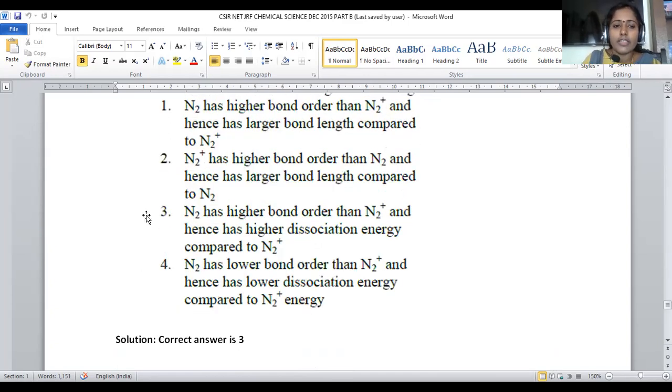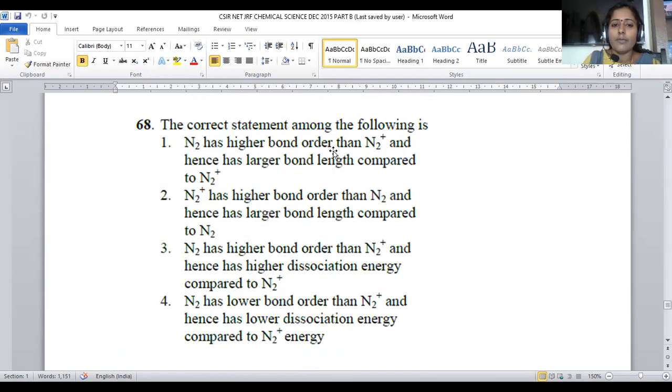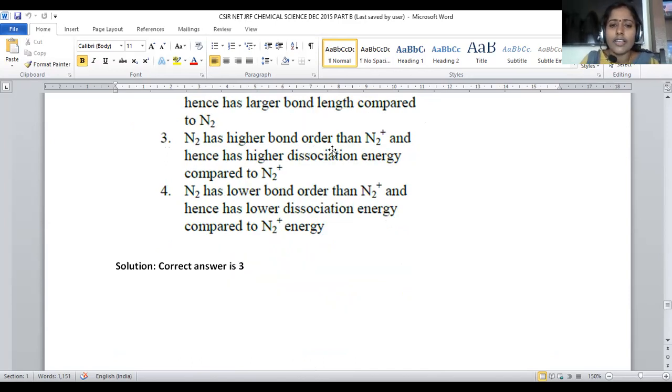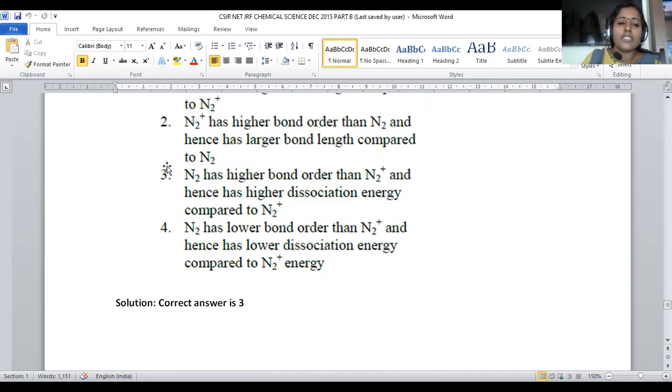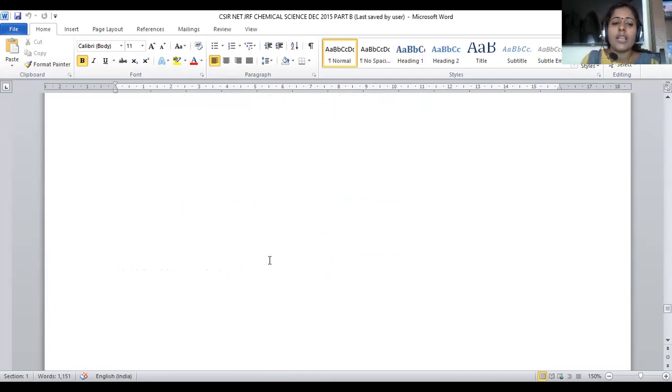Then in the problem, where they mentioned nitrogen has higher bond order, that is correct only. And hence larger bond length is the wrong statement. Nitrogen has higher bond order than N2 plus, hence higher bond dissociation energy compared to N2 plus. This is the correct statement. Bond order and bond dissociation energy are directly proportional. As the number of bonds increases, we have to give extra energy to cleave, so the bond dissociation energy is also higher, right? So for question number 68, option number 3 is the correct answer.